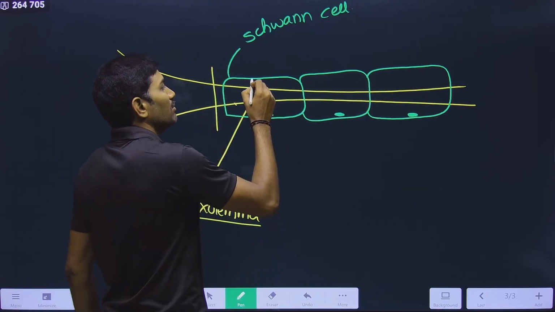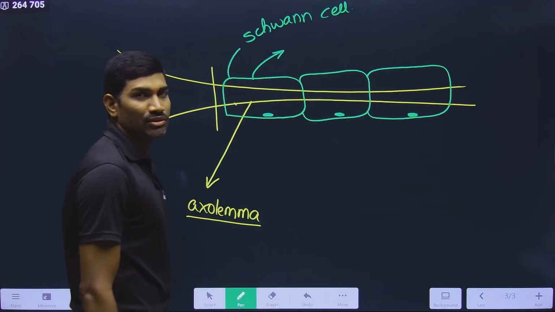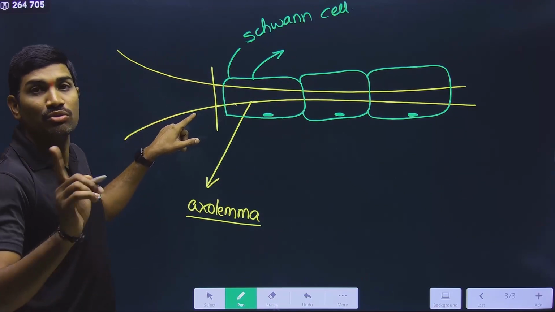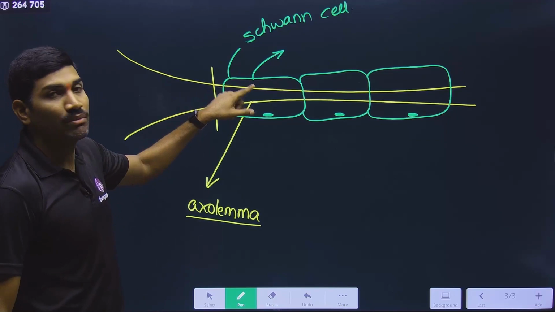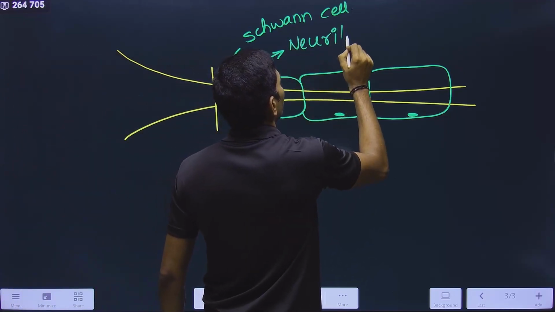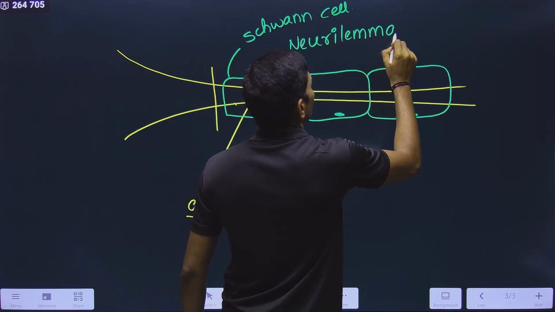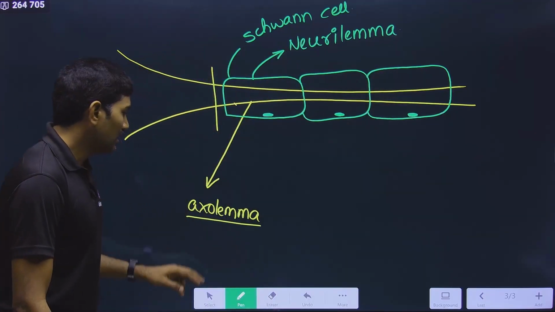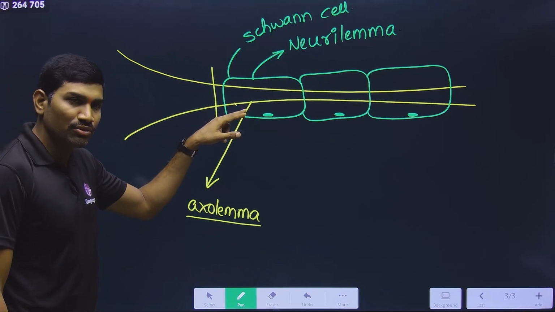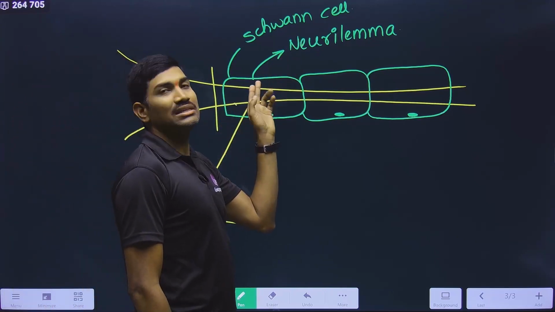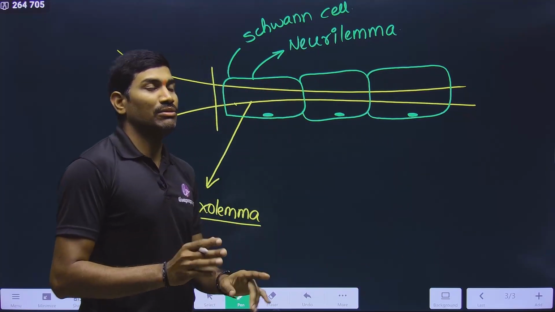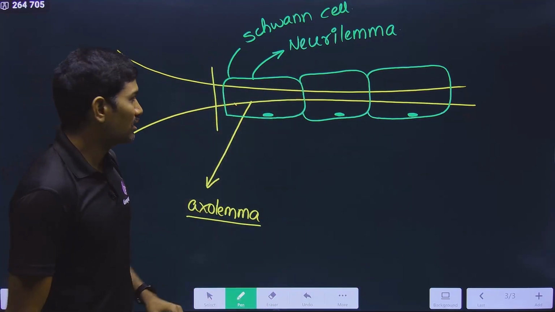And the plasma membrane of the Schwann cell, please observe carefully. The plasma membrane of the Schwann cell, not the neuron, is called neurolemma. Don't make any mistake. Please observe this difference very carefully. Axolemma is the plasma membrane of the axon part of the neuron, whereas neurolemma is the plasma membrane of the Schwann cell. Very, very important point. Many students make mistakes here, so please observe carefully.